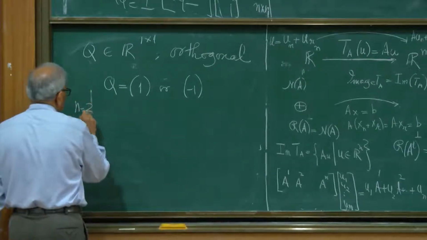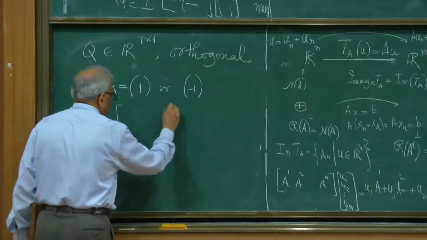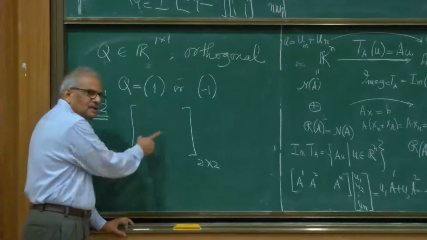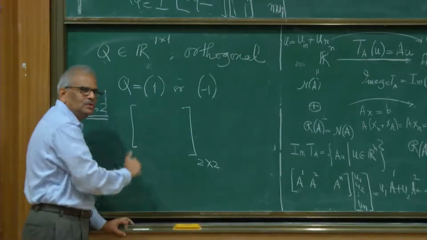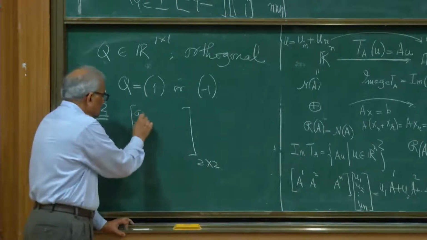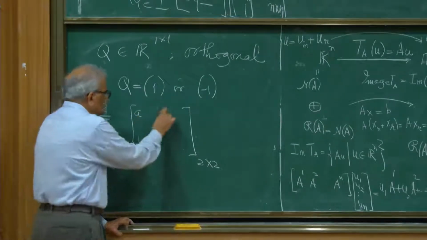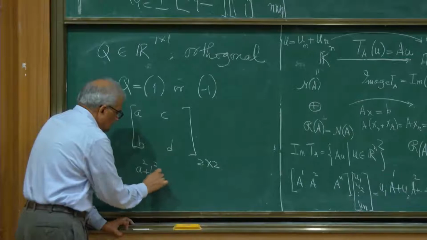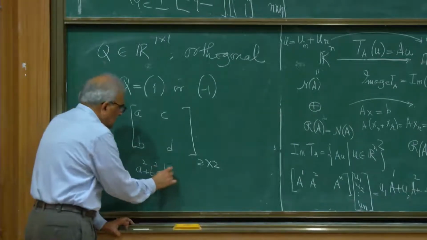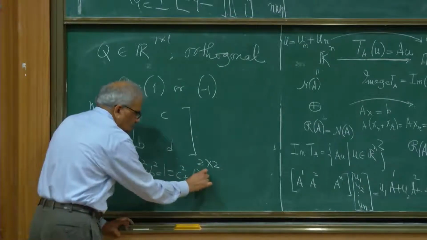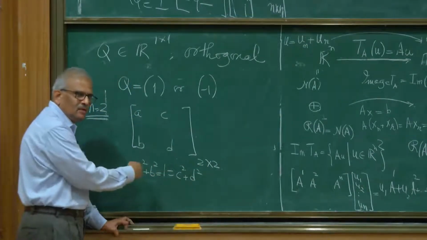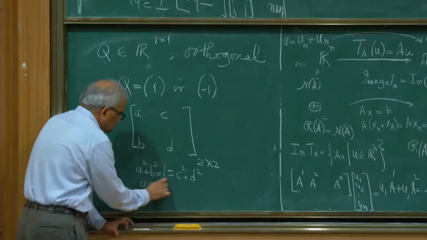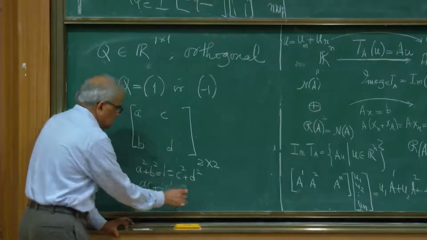Take n equal to 2. So I have a 2 by 2 matrix which is orthogonal. That means the column vectors are unit vectors and they are perpendicular to each other. So suppose my first column vector is (a, b) and the second is (c, d). Then what are the conditions? a squared plus b squared, what is that? 1, and the same as c squared plus d squared. So that says that the column vectors are unit vectors, and they are perpendicular. That means ac plus bd must be 0.